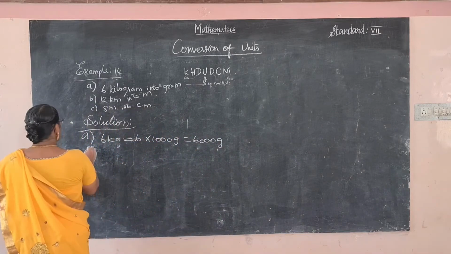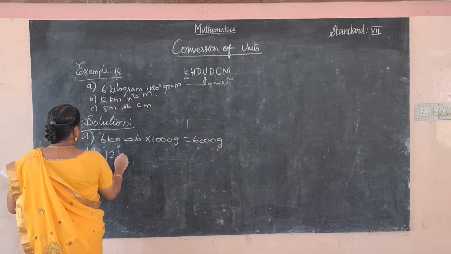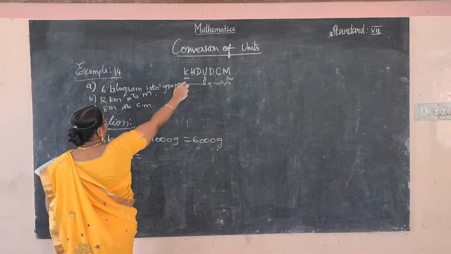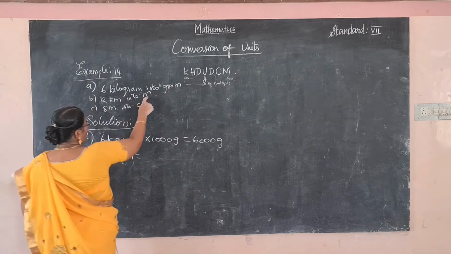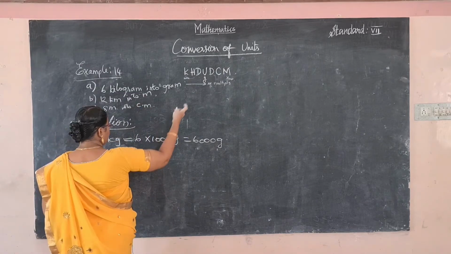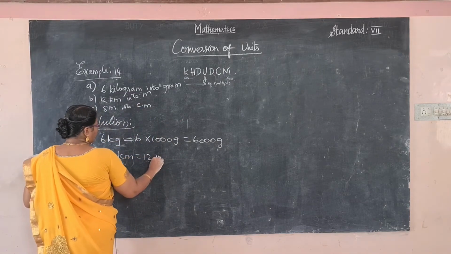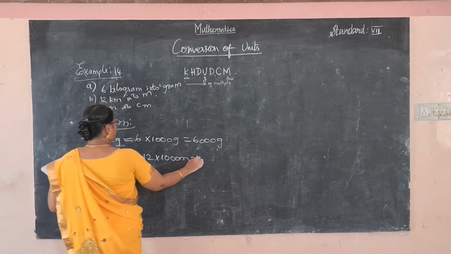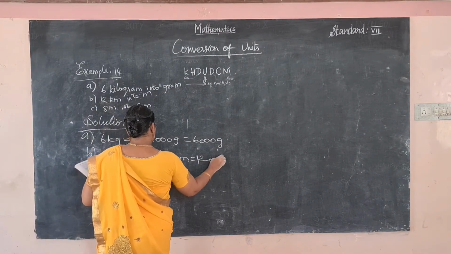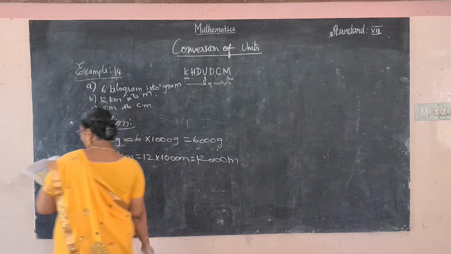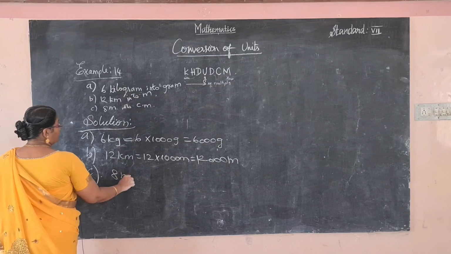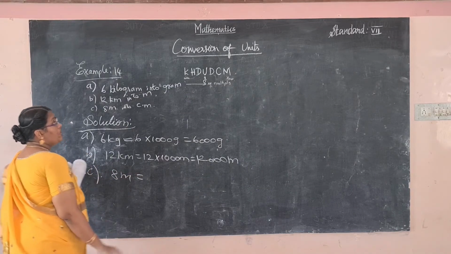And next one, B, 12 kilometer. So kilometer, here also start from the largest value to the smallest one, meter. Here also multiply by 1000, 12 kilometer is equal to 12,000 meter.